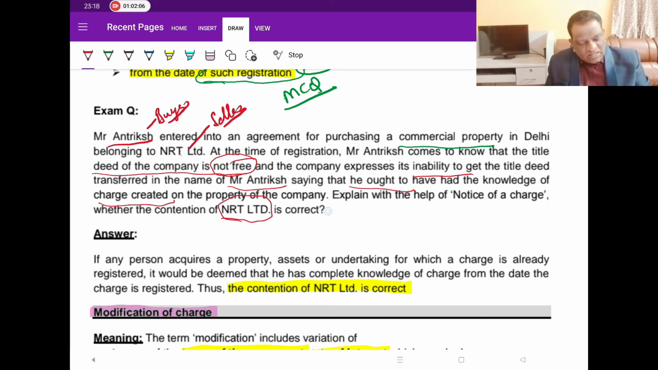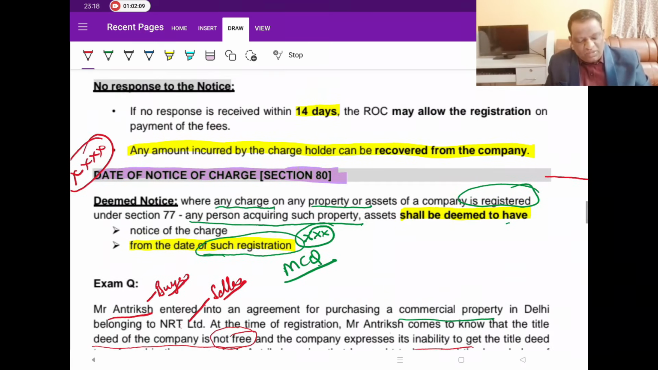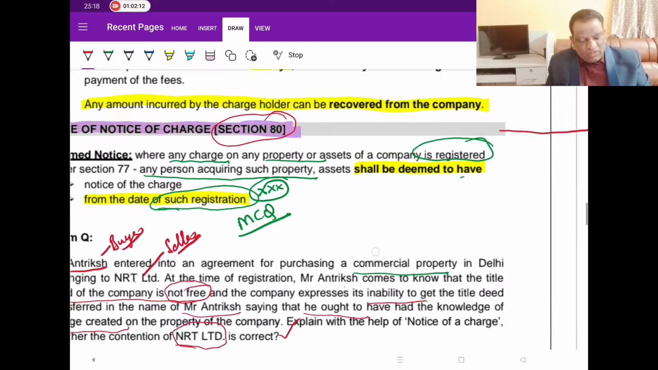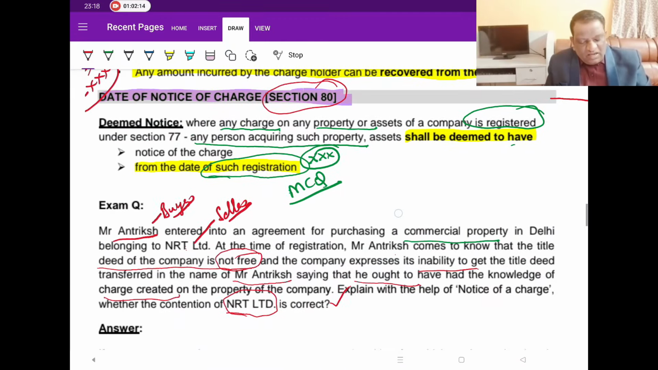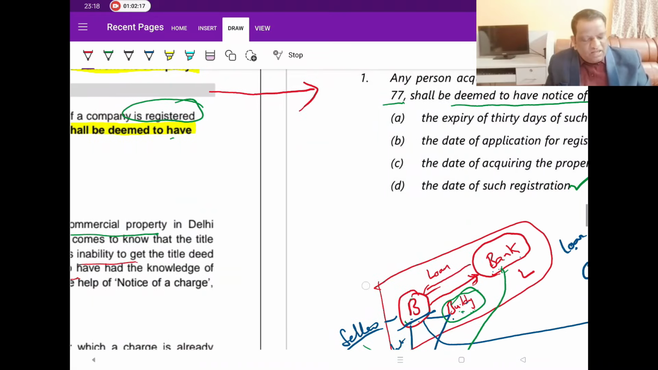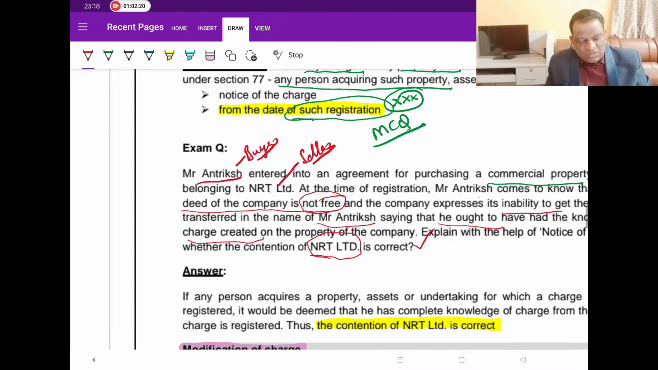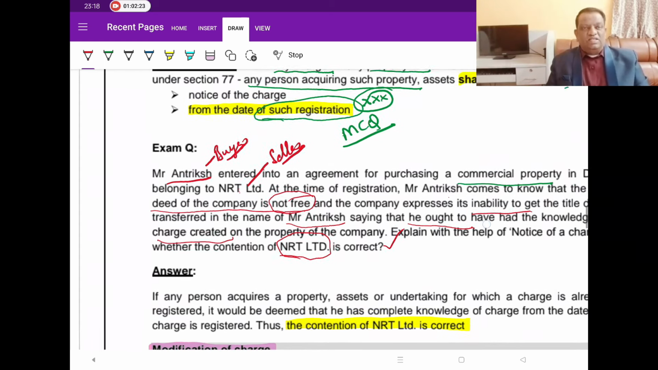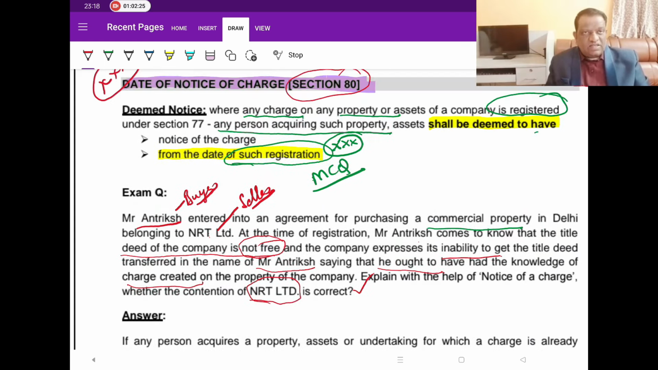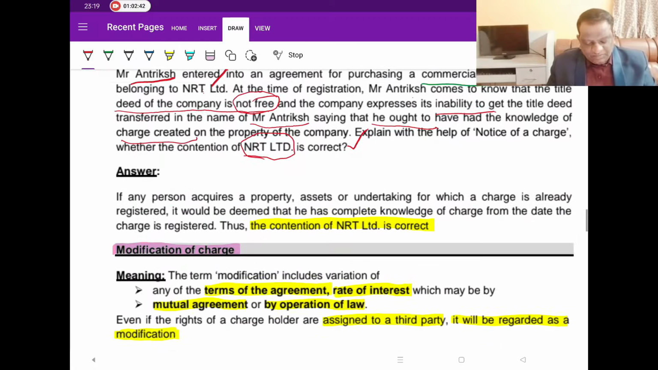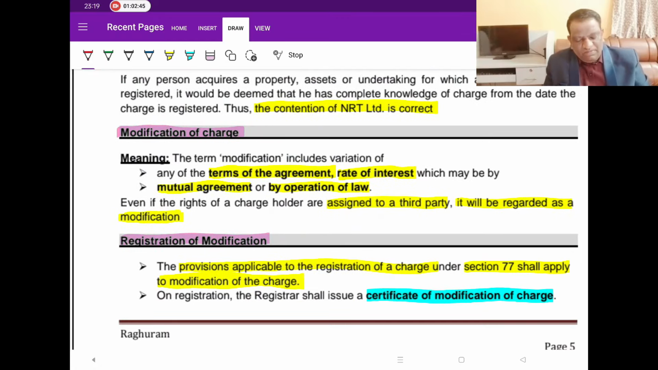But still, NRT is correct because of the concept of deemed notice, which is covered in section 80. If you look at it, this concept is hardly one line, but it's being asked for MCQs and also for your 4 marks or 5 marks case study. Once the charge is registered, it is deemed that a notice has been served to every person acquiring the property, that this is a charged asset and you should refrain from buying it. From what date would that notice come into picture? From the date of registration. With that, that question comes to closure.